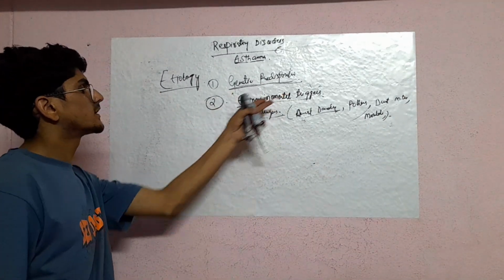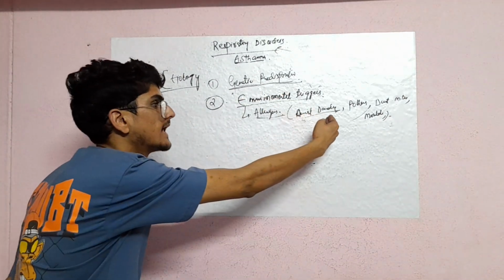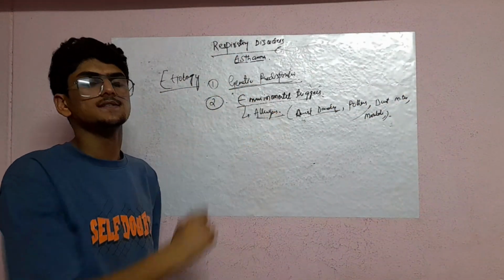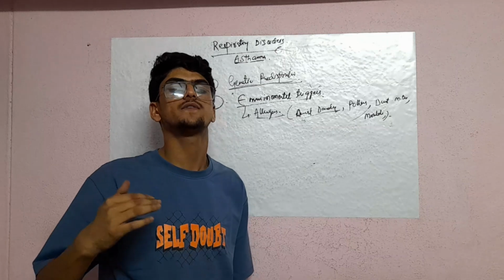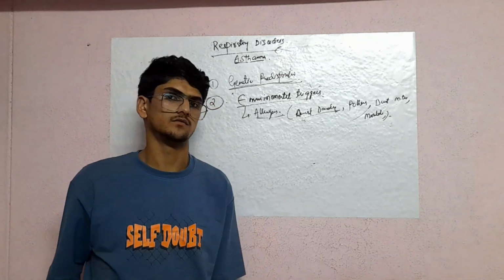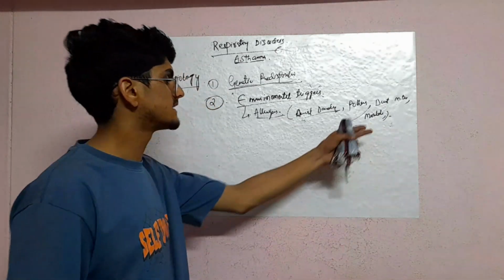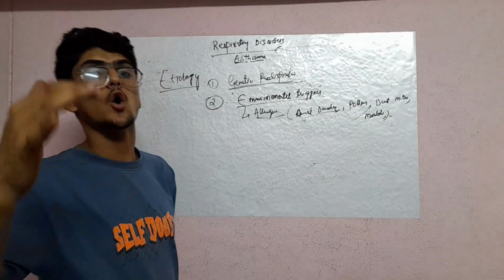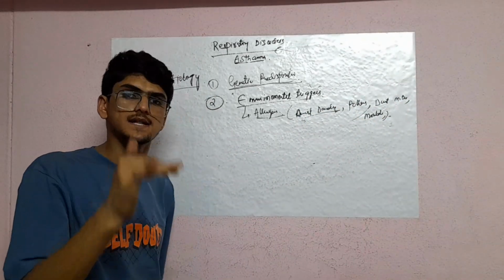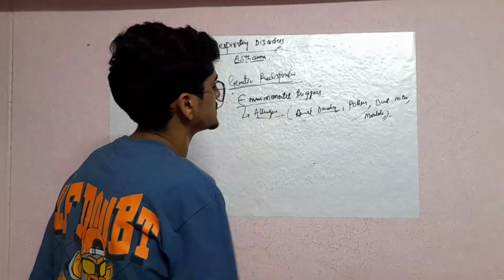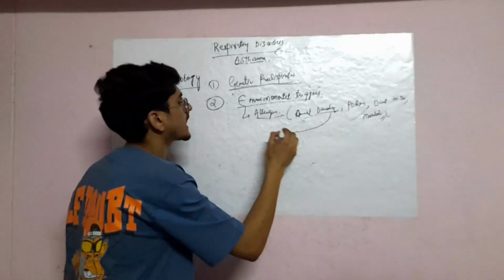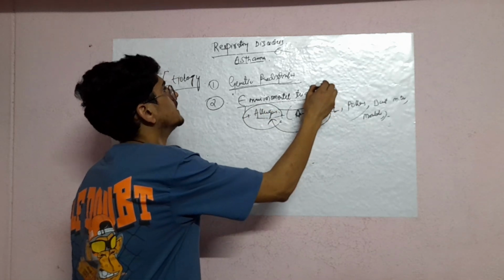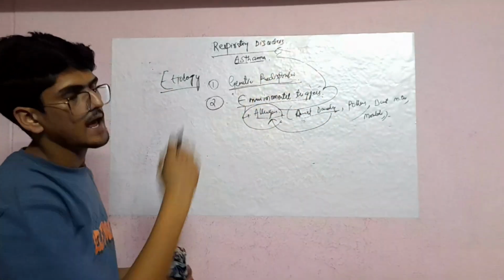So in the environmental triggers, some allergens will be there, meaning animal dander, pollens, dust mites, molds. When those things are available in the atmospheric air in a larger quantity, which is not suitable for our health, and the oxygen capacity in the air is less, that can also lead to allergy. So those are the allergic agents. When allergic agents enter into our respiratory system, it leads to asthma. So these are the allergens.